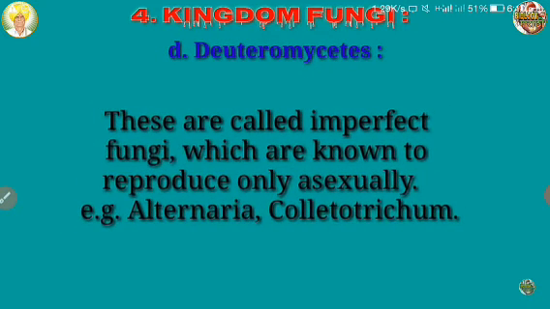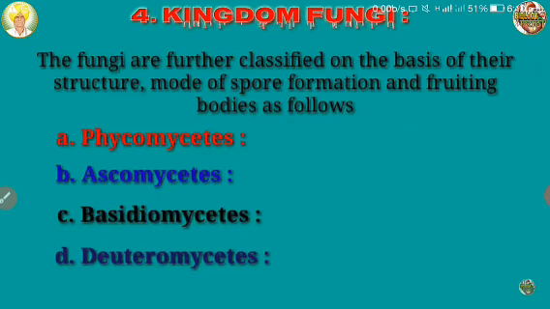Now the Deuteromycetes, which are known as imperfect fungi, are commonly known to reproduce only asexually. Example is Alternaria, Colletotrichum. These are the examples of the Deuteromycetes group from the kingdom fungi. So in this way we have completed, on the basis of their nutrition, structure, spore formation, and fruiting bodies, Phyco, Asco, Basidio and Deuteromycetes.